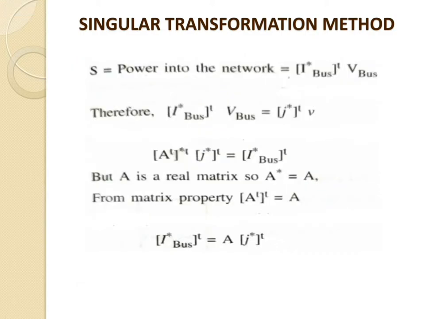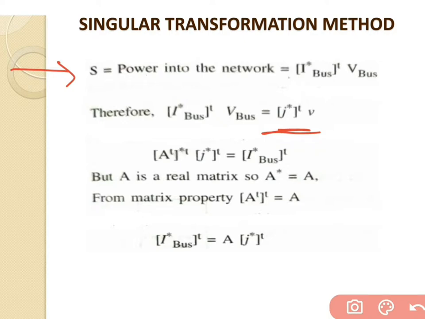Now, if the bus voltage vector is represented by V bus, the complex power S in the network, which is given by the power into the network, is equal to I star bus transpose V bus. That is equal to the sum of the power in the primitive network, which is given by J star transpose into V. Therefore, I star bus transpose into V bus is equal to J star T, that is the transpose, and V.